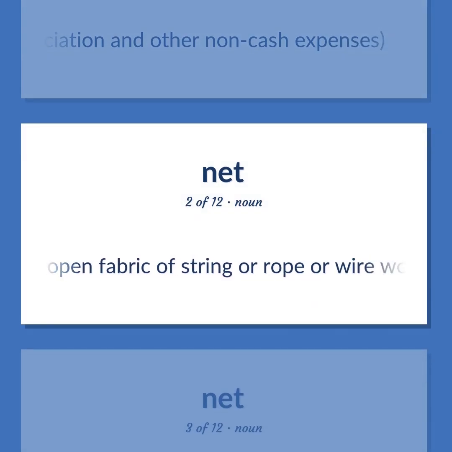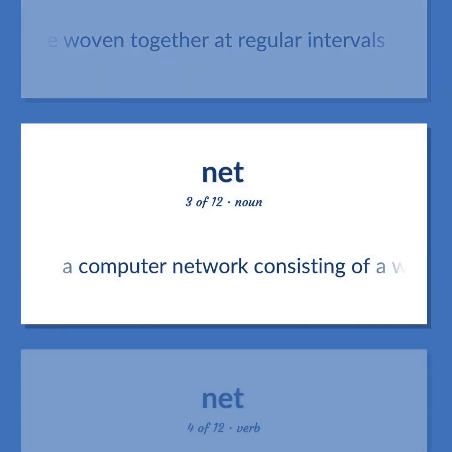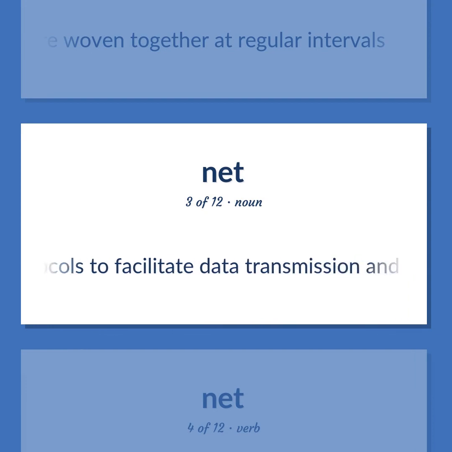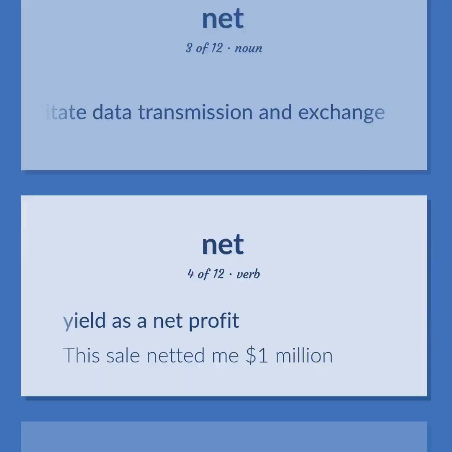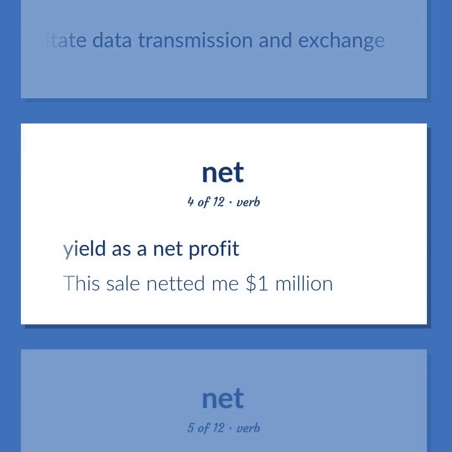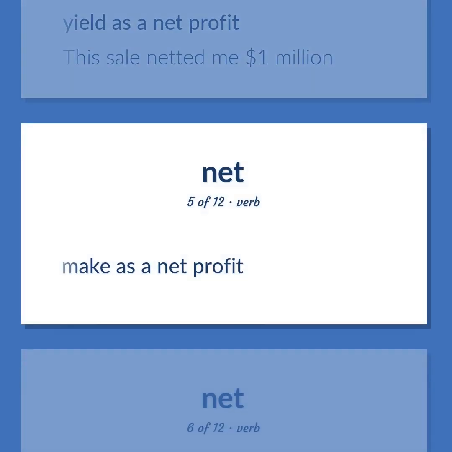An open fabric of string or rope or wire woven together at regular intervals. A computer network consisting of a worldwide network of computer networks that use the TCP/IP network protocols to facilitate data transmission and exchange. Yield as a net profit. This sale netted me $1 million. Make as a net profit.